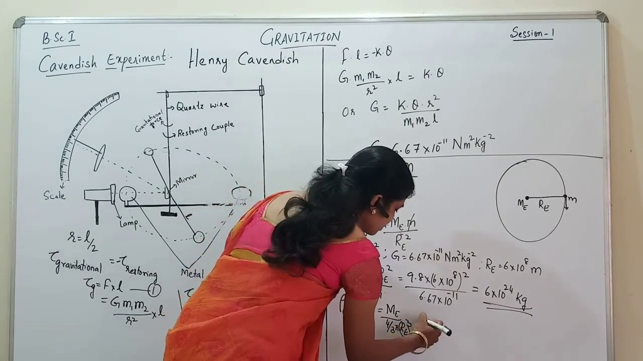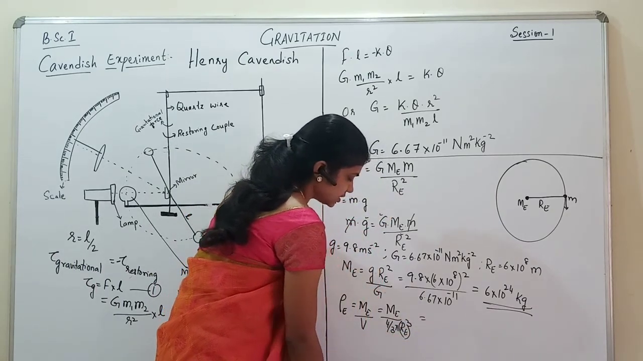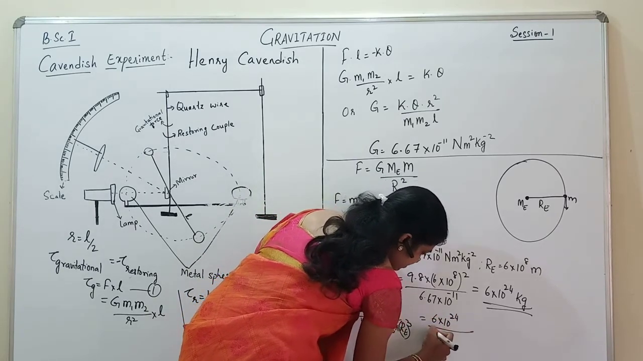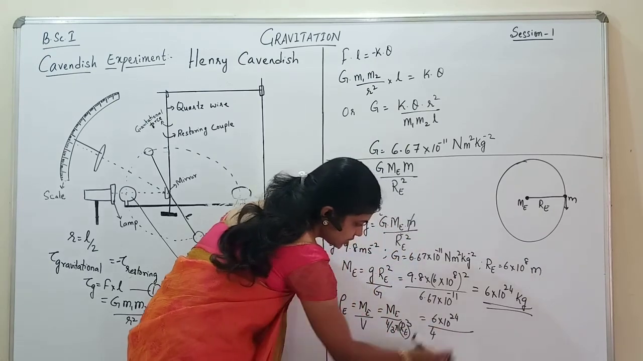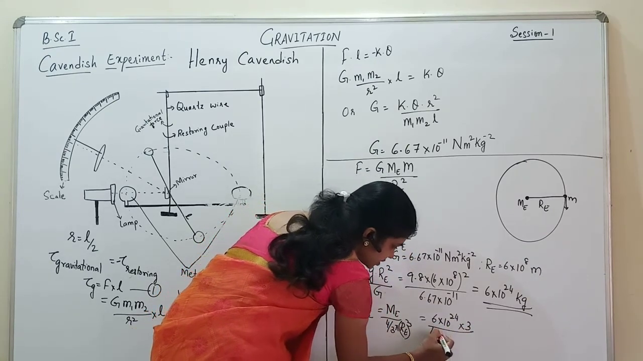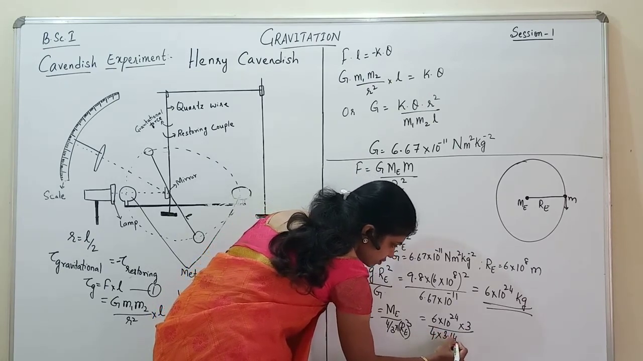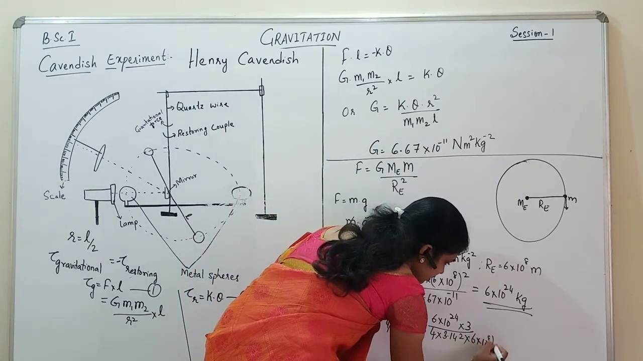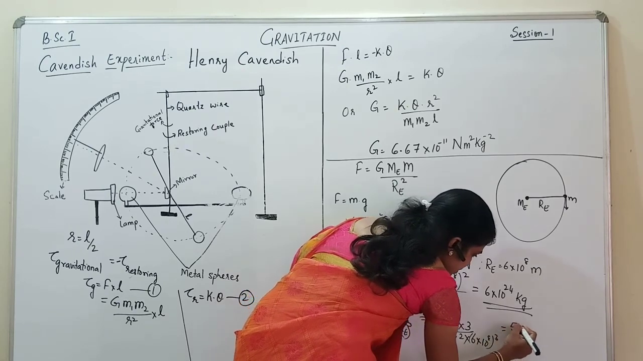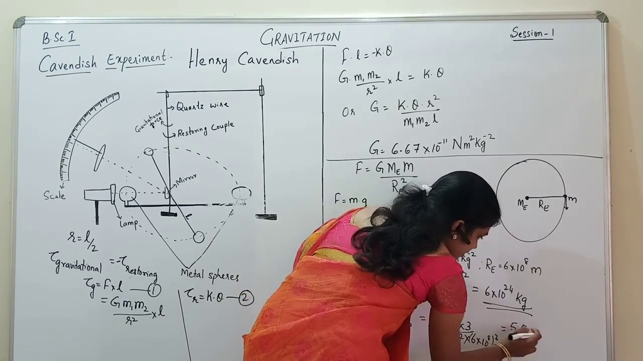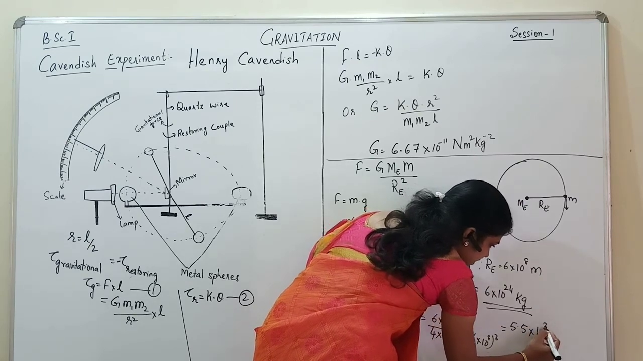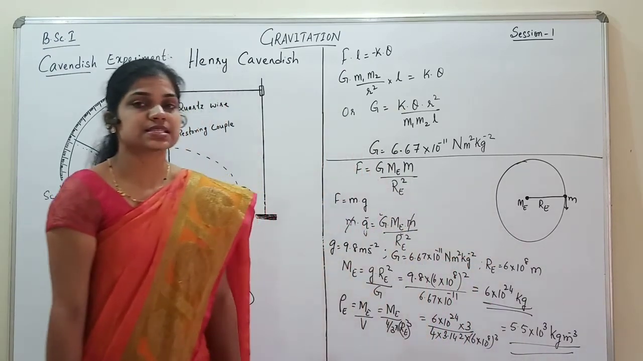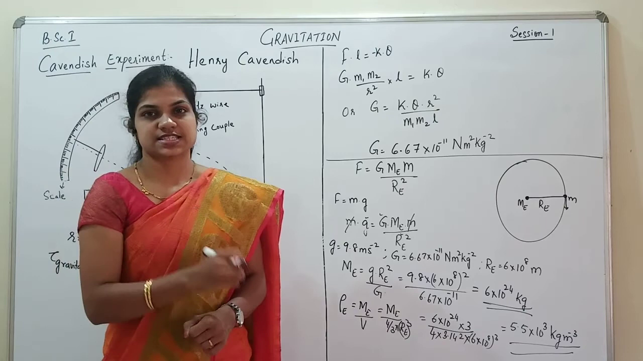So when we put the values here, the mass of the earth is 6 into 10 raised to 24 divided by 4 by 3, so this 3 goes up and it is into 3, 4 into pi, whose value is 3.142, into the radius of the earth, 6 into 10 raised to 6, the whole cube. If you calculate, you get it approximately equal to 5.5 into 10 raised to 3 kg per cubic meter. And this is the value of the density of the earth.